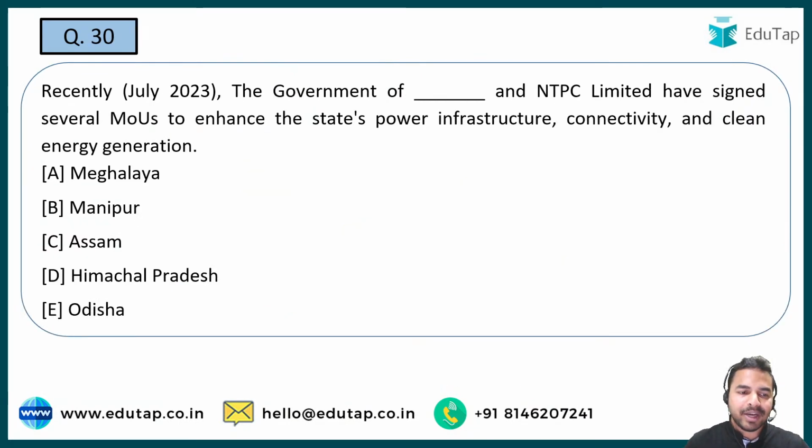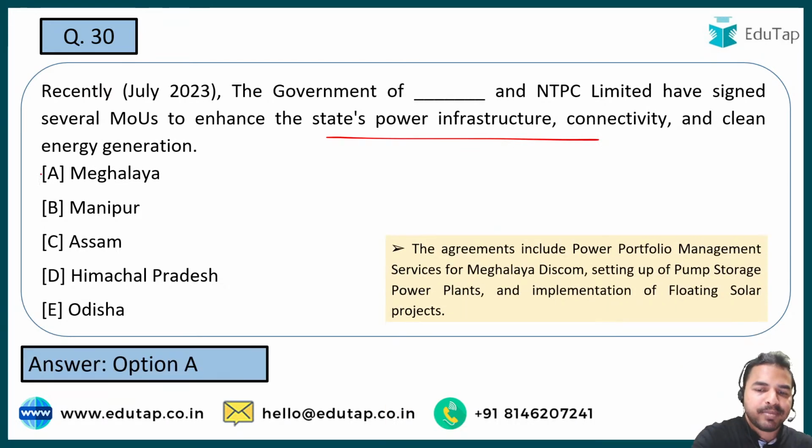So here you have to tell me which state government along with the NTPC has signed an MOU for state's power infrastructure connectivity and clean energy generation. A very direct question. The name of that particular state is Meghalaya, जिसने NTPC Limited के साथ ये MOU साइन किया है.